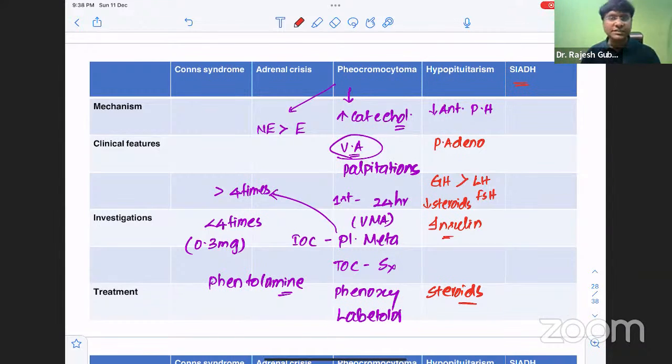Coming to SIADH, syndrome of inappropriate antidiuretic hormone. What is the mechanism of SIADH being considered an endocrine emergency? In SIADH, there will be development of hyponatremia. Why is that? Because in SIADH, there will be inhibition of your renin-angiotensin-aldosterone system, and there will be excessive release of atrial natriuretic peptide.